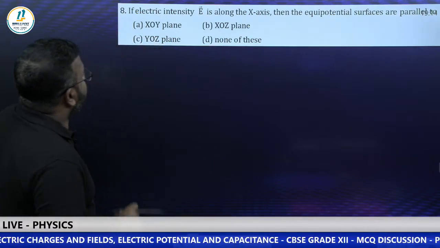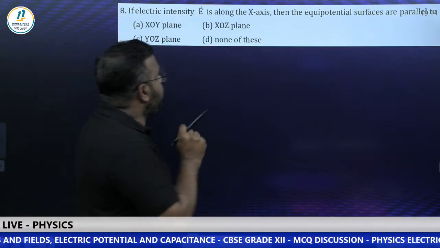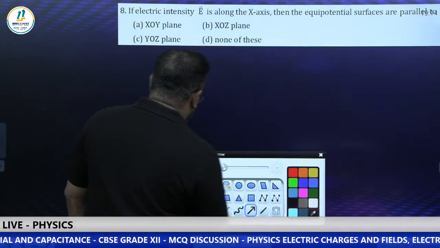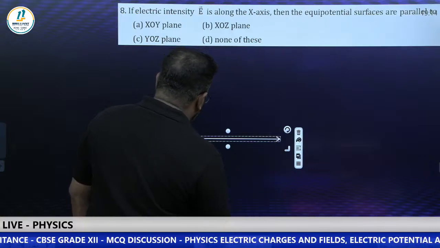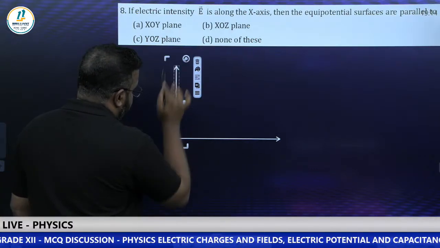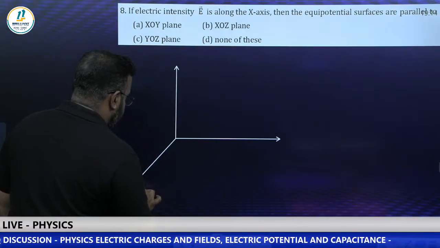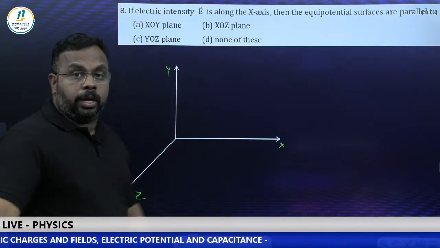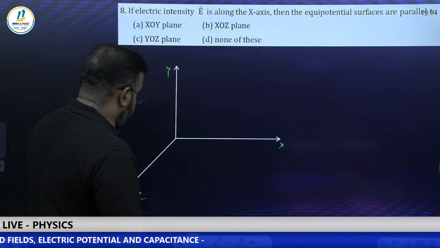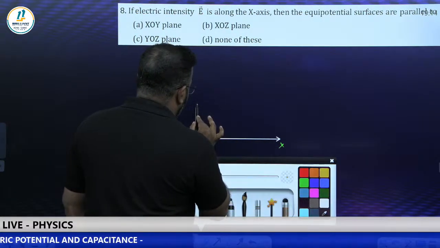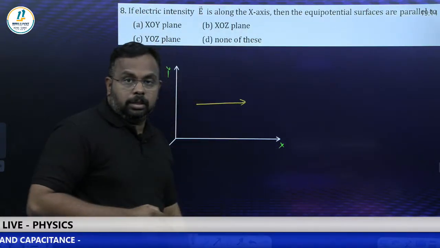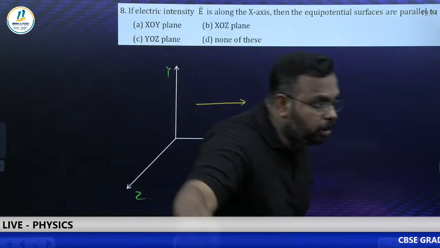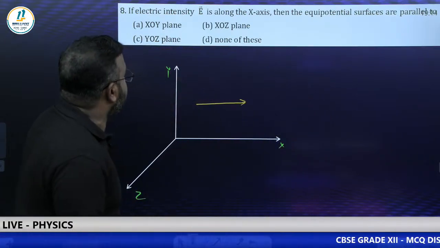Now let's check. If electric field intensity is along the positive x-axis, let us draw such a coordinate system. This is the x-axis, and this is the y-axis and z-axis. X, Y, Z. What is the direction of the electric field given? The electric field is along positive x, so it is going this way. They are asking, then, the equipotential surface is parallel to what?